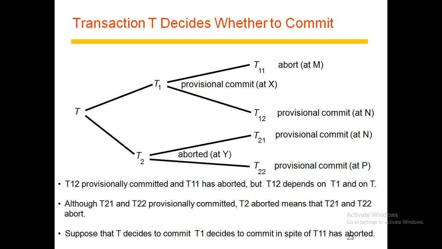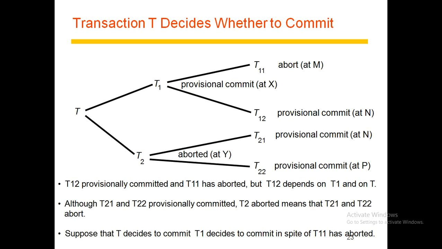When a nested transaction provisionally commits, it reports its status and the status of its descendants to its parent. When a nested transaction aborts, it just reports abort to its parent without giving any information about its descendants. Eventually, the top-level transaction receives a list of all the sub-transactions in the tree together with the status of each.